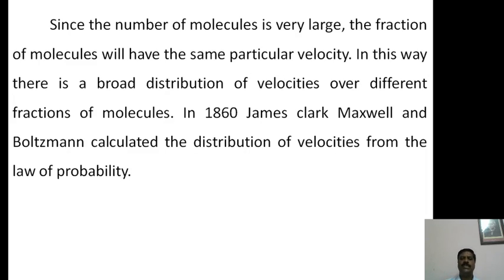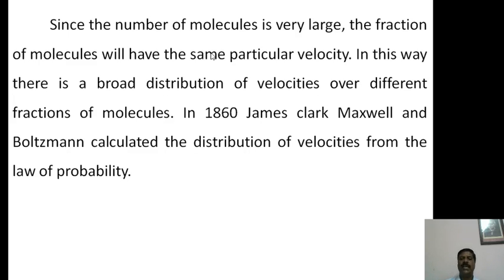Suppose we consider an institute containing 100 staff members. Out of 100 staff members, some have the same common sense or thinking power. That is called a fraction of the staff members having the same thinking capacity.